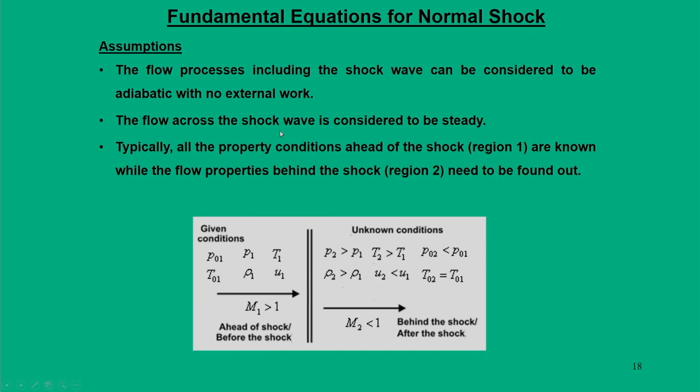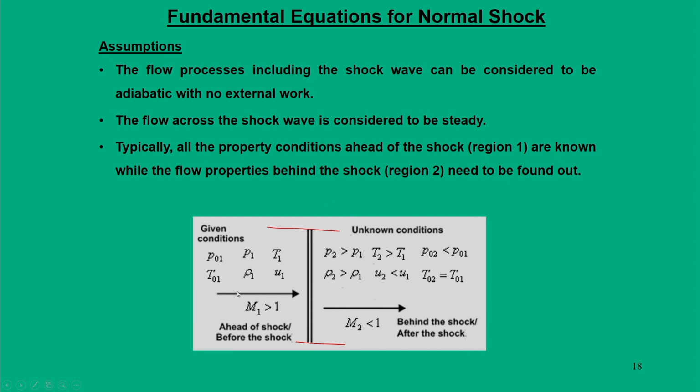The flow process is also adiabatic. That means, since it is an imaginary duct, there is no heat addition into the duct. The flow process in the shock wave is assumed to be steady, and all the property conditions in region 1 and region 2 need to be mapped.